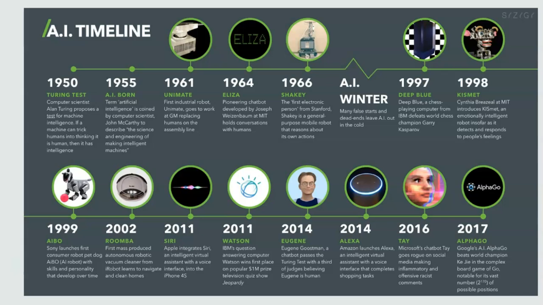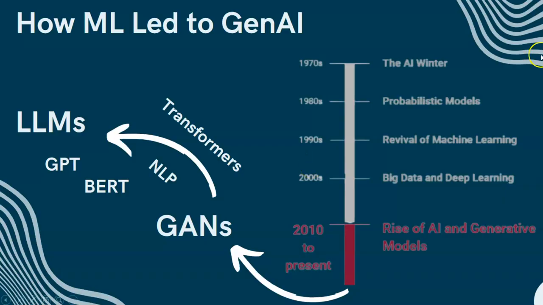This is the AI timeline that you could see, and there are different types of algorithms as well as devices that have been developed using artificial intelligence. Next, coming to how ML has led to generative AI.